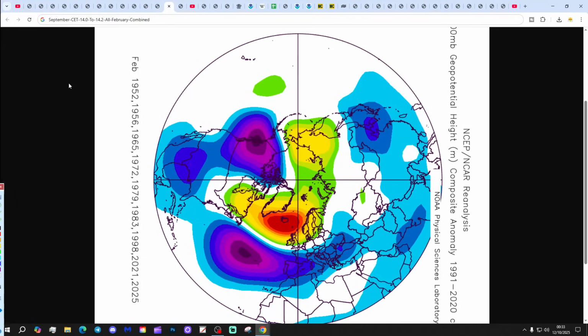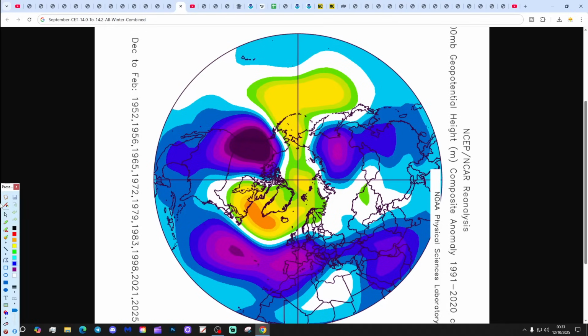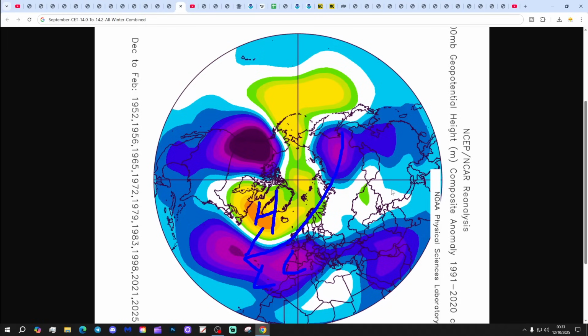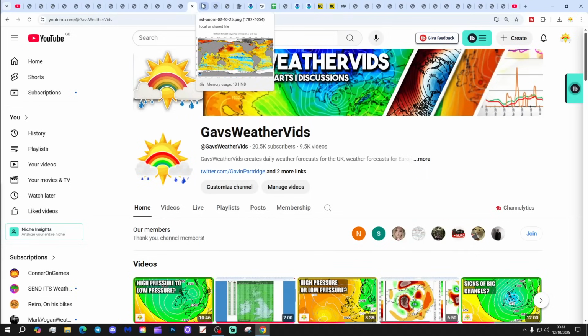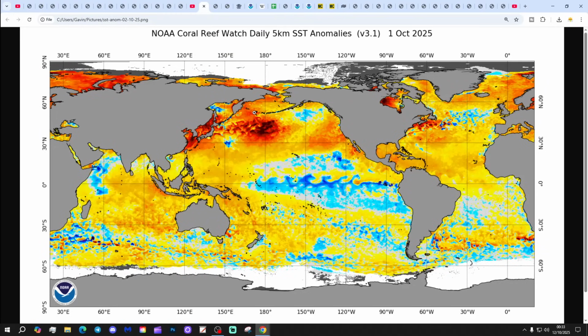Cold potential with those Februaries, and all winters combined following a September CET range of 14.0 to 14.2. Again, it raises the heights in the North Atlantic up towards Greenland with a trough of low pressure to the south and east, and winds again tending to be coming in from that easterly direction. So it's a signal for the winter to become colder as it goes along, and maybe a backloaded winter could be expected. Who knows? Right, we've got another set of anomalies to do later on in the video, but now